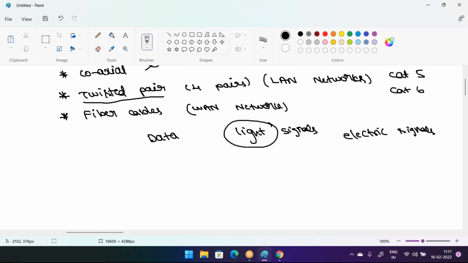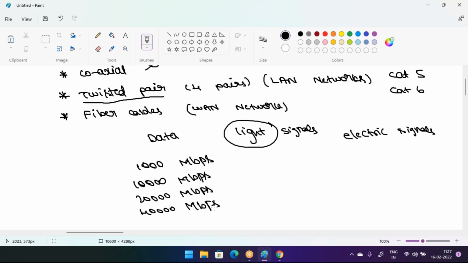So what is the bandwidth of these fiber cables? In fiber, you can see 1 GB, 1000 megabits cables, 10,000 megabits cables, 20,000 megabits, 40,000 megabits, and 1 lakh megabits per second cables as well.